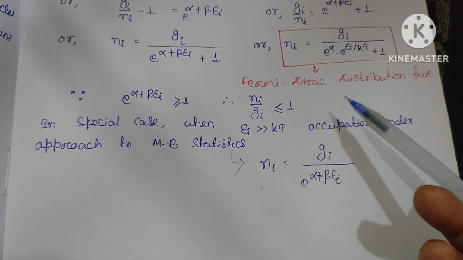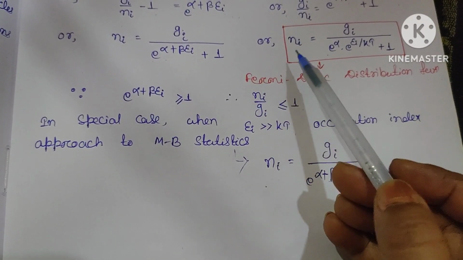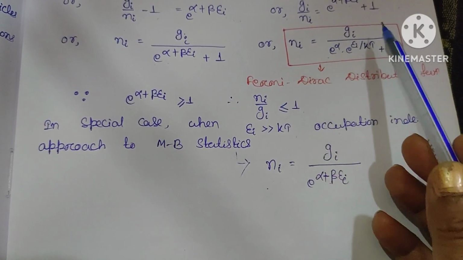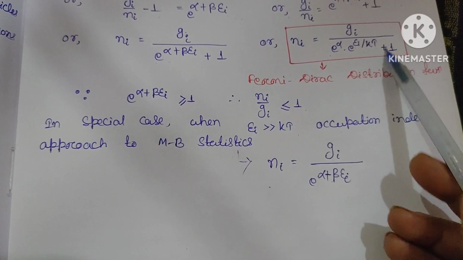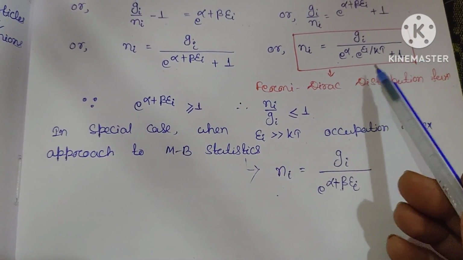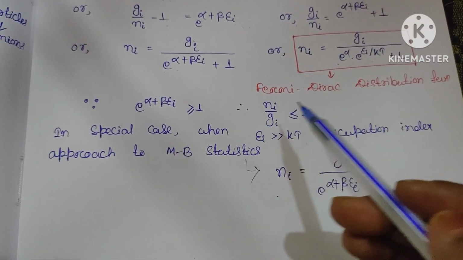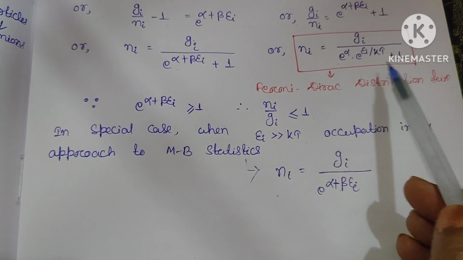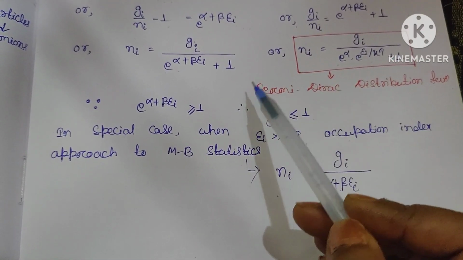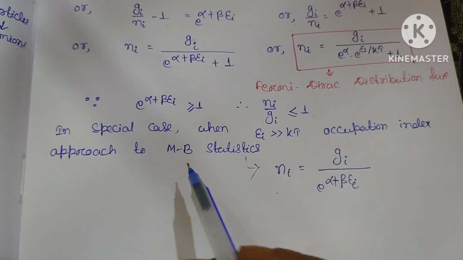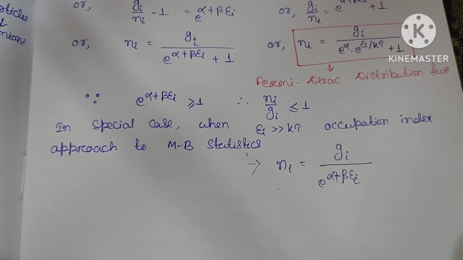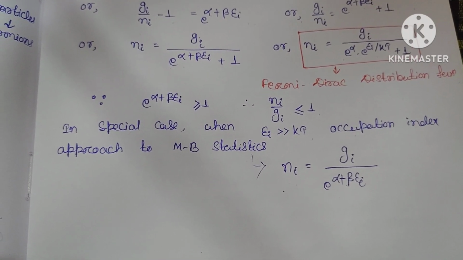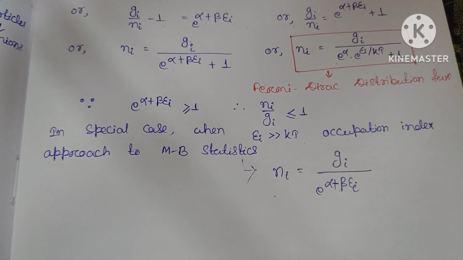And in case of the Bose-Einstein distribution function, ni by gi is 1 by [e power alpha into e power ei by kT, minus 1]. We discussed it in the previous class; for Bose-Einstein this is simply minus 1. In Fermi-Dirac this is plus 1, and for Maxwell-Boltzmann ni equals gi by exponential of alpha plus beta ei. Clear? So this is all for today. Thank you.